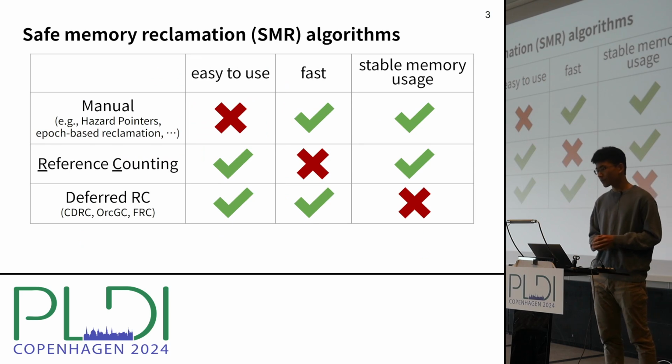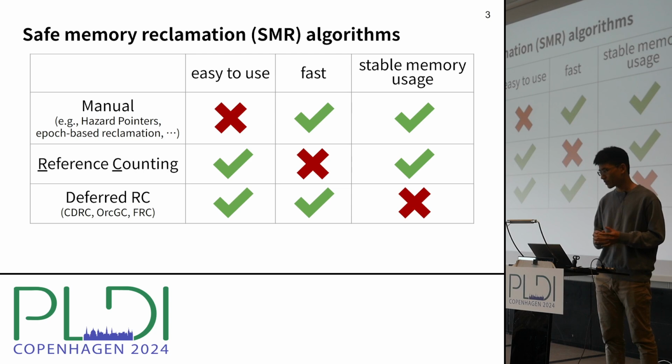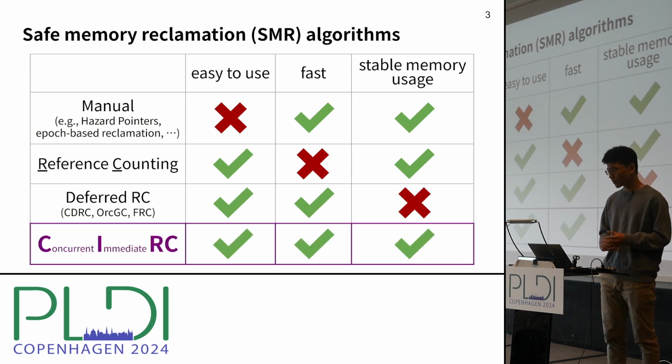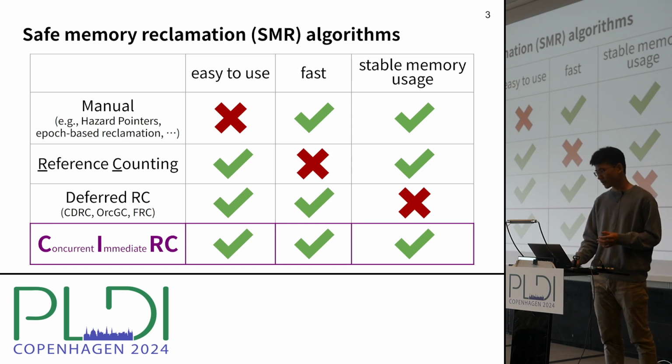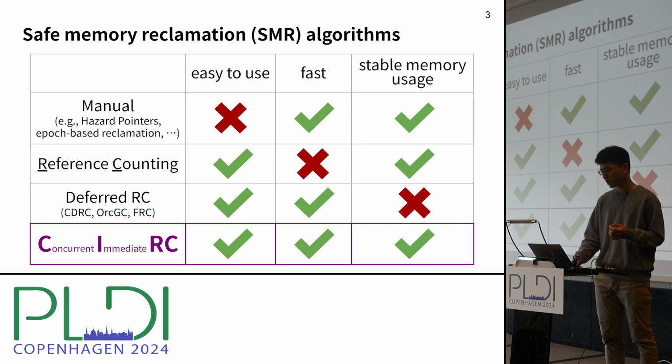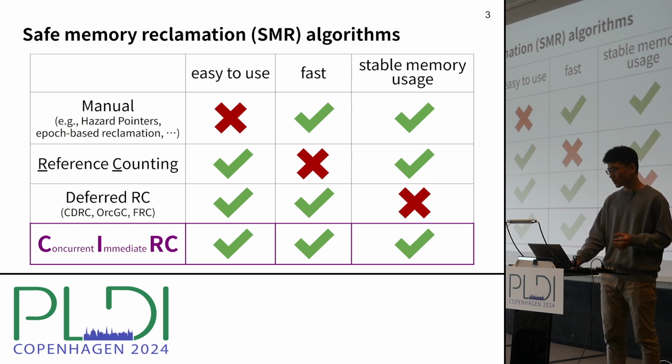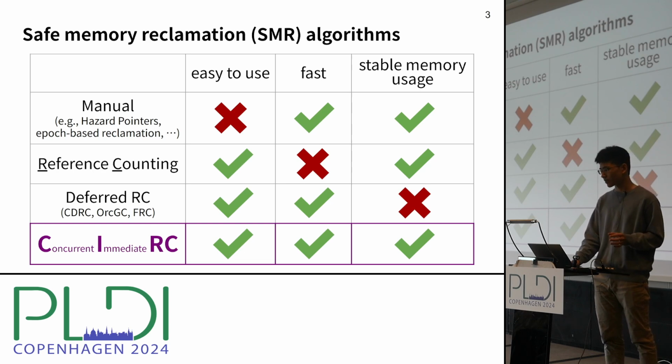Solutions to these problems are usually called safe memory reclamation algorithms, or in short, SMR algorithms. There are several approaches to this problem, but they are either difficult to use, slow, or their memory usage is not stable. In this work, we developed Concurrent Immediate Reference Counting, or CIRC, which is easy to use, fast, and shows a stable memory usage. But before getting into CIRC, let's review some existing methods that CIRC builds on.